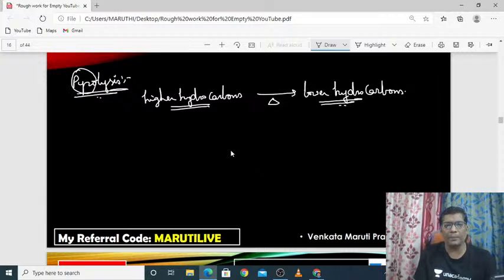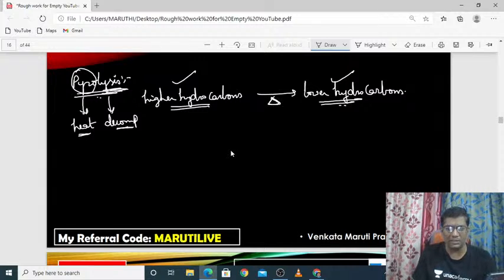Pyro means heat or temperature, lysis means decomposition of a compound. So the decomposition of higher hydrocarbons into lower hydrocarbons subject to temperature is called pyrolysis.